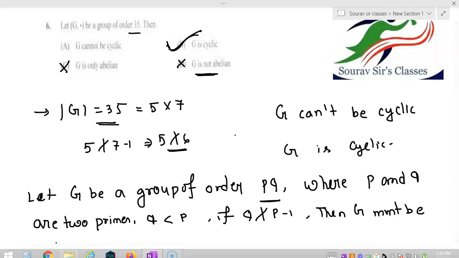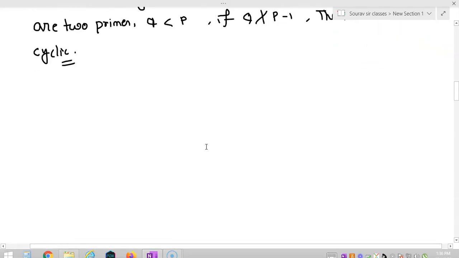By the same fact you can show that if someone asks whether any group of order 33 is cyclic or not, you can write it as 3 into 11, and 3 does not divide 11 minus 1, so 3 does not divide 10. So any group of order 33 is again cyclic. So this kind of question you can solve right now. Okay, you can deal with this kind of question, right?